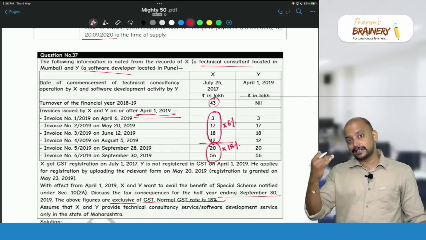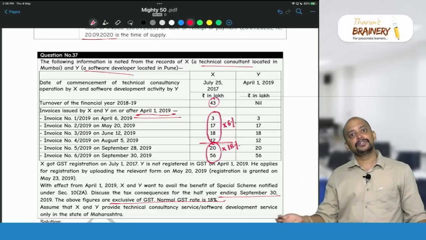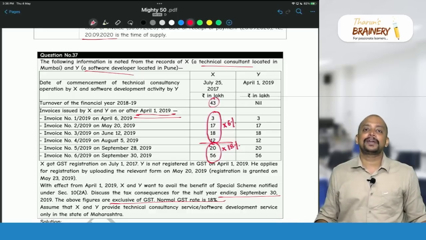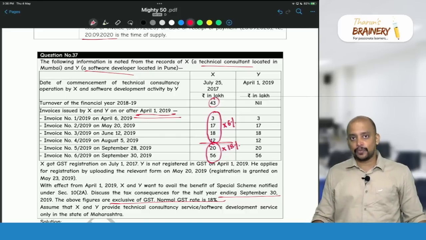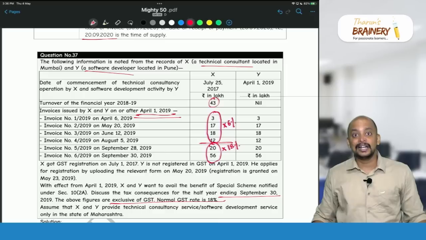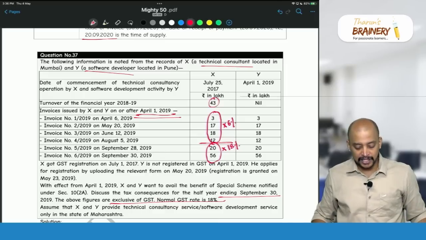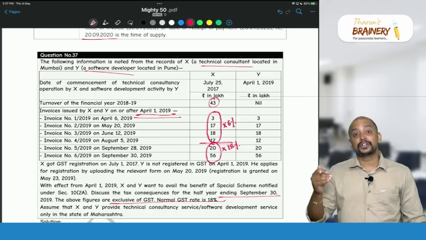So up to that, before that invoice, you will be in the composition scheme. From that invoice onwards, you will be in the normal scheme and you will pay GST at 18%. Then, in case of Mr. Y, who is commencing business in the current year, and being a service provider located in Pune, they are eligible for the applicable threshold limit of 20 lakhs.